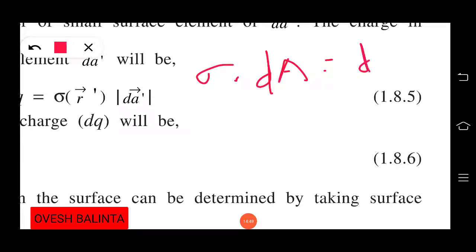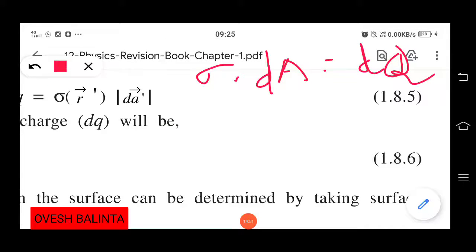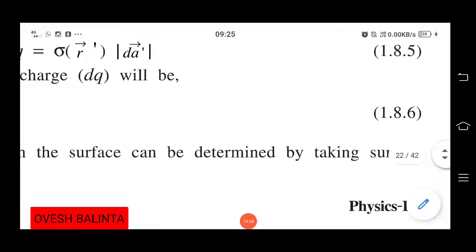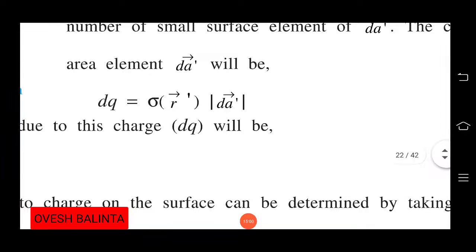Whenever we are talking about sigma, it has a position vector, sigma has a position vector r dash.